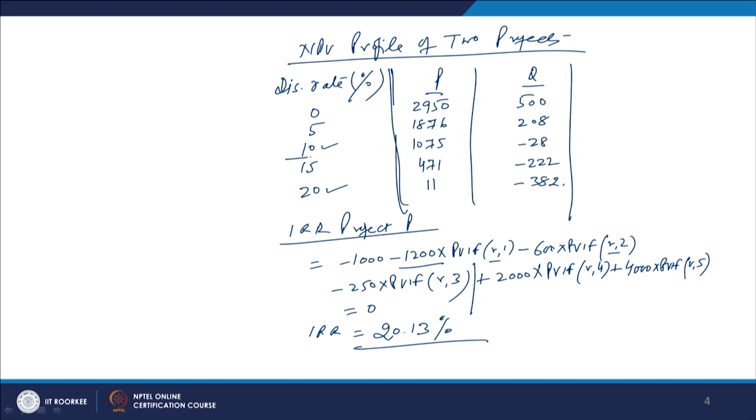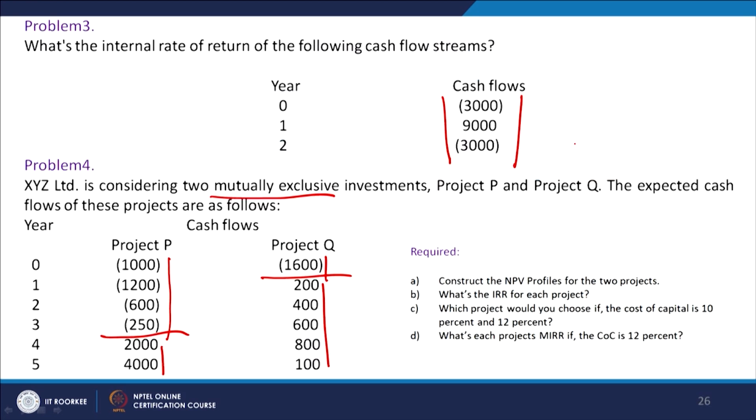If you take 10% as the discount factor, the cost of capital, we have these two NPVs: the first NPV is 1075 and the second NPV is minus 28. So obviously, which project would you choose? The project P, at the cost of capital of 10%.